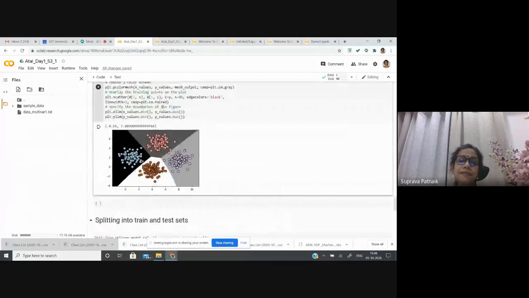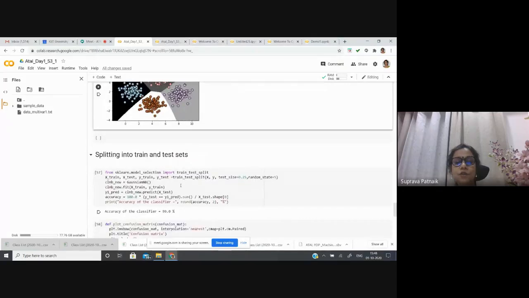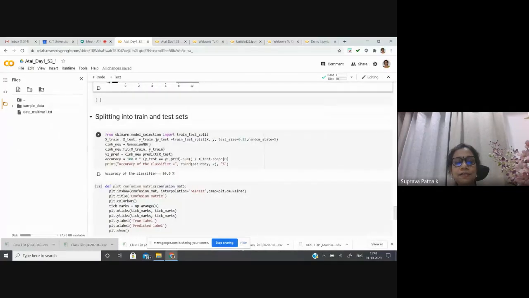Here I have considered all these samples for the training of the model. Later I can also divide the samples into train and test, some used for the training of the model, and some other samples I can use to test the model. By splitting it into two categories, train and test, I can use it to predict.